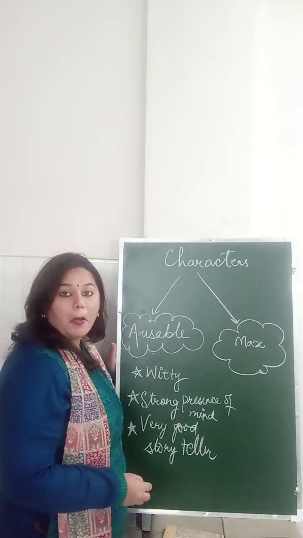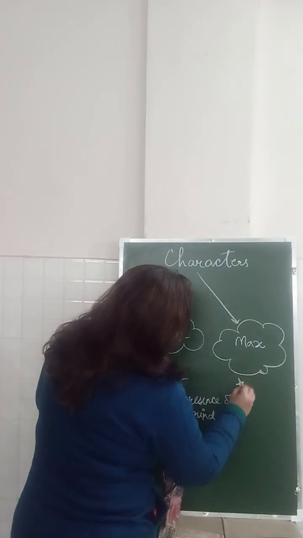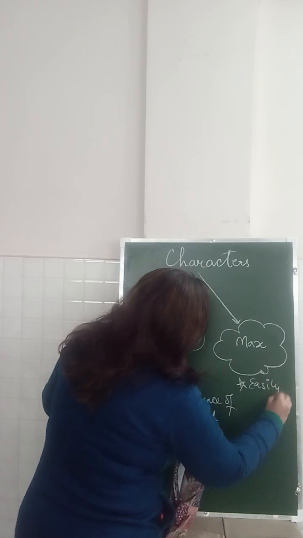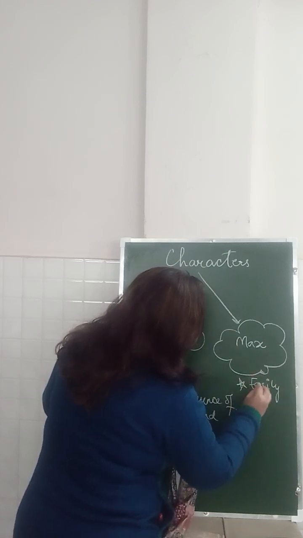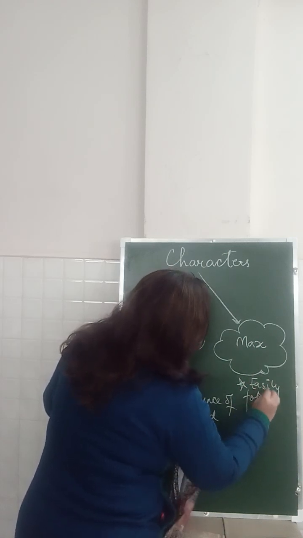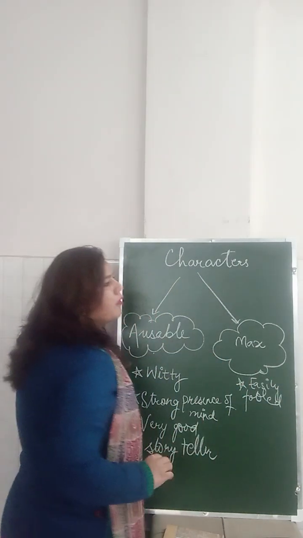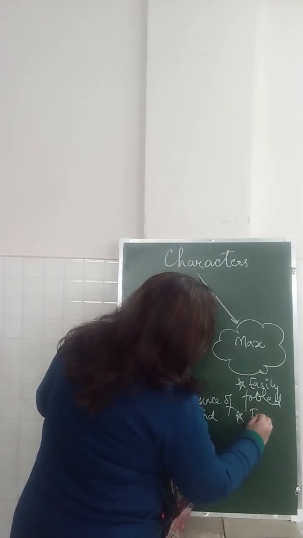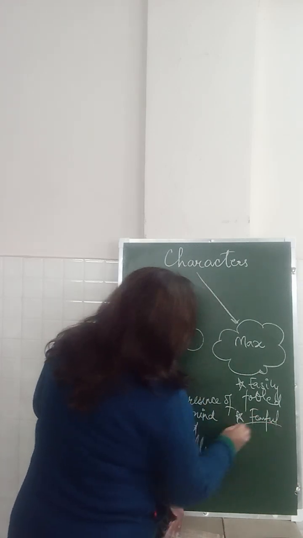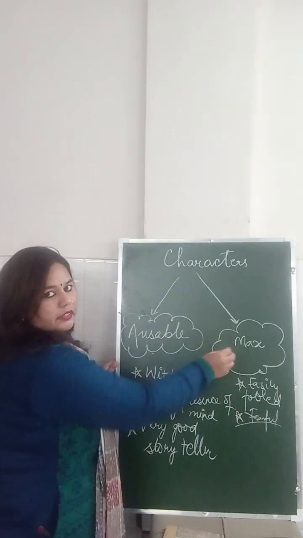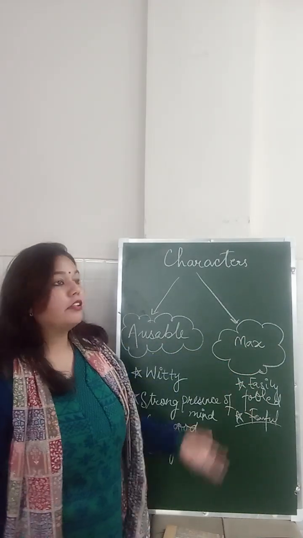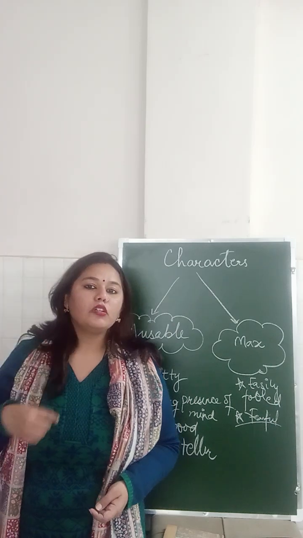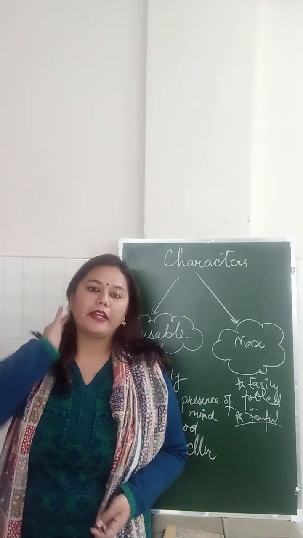Then you talk about Max. So if I talk about Max, of course, he could be easily fooled, right? This is the main character trait of Max, that he could be easily fooled. And of course, he was fearful, right? Because the story that Oswald gives him, he believes that, and he was fearful with the knocking at the door. Correct? So this is all about this chapter, The Midnight Visitor.